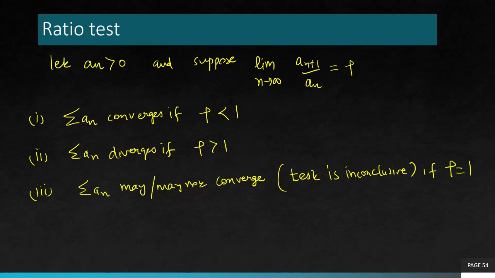So in this case, you're also taking the ratio. You are also taking the ratio in the comparison test, but that was called a comparison test because you were using an external series. You were relying on a different series to give you the answer. But here, you are taking the ratio of the terms of the series itself. You do not rely on any bn. You're only taking the nth term and n plus 1th term and taking their ratio. So let's see how we do that in examples.